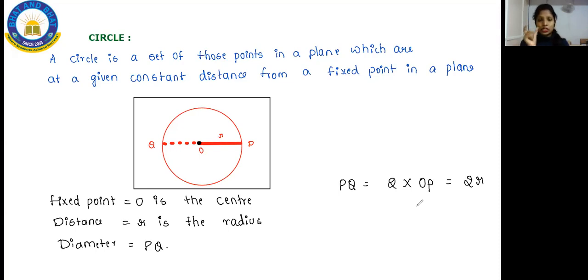So sometimes in the question, they will ask you to find the whole diameter value. At that time, you will use the formula which is there on your screen. So that is PQ is equal to. Okay, so go through that now once. And others, be quick. This is the last theory part we'll be discussing in this chapter. After this, we will be having important terms which are related to the circle. With that, your chapter will be completed. That means the theory part will be completed. And then we'll do the problems. So do that soon, quickly, everyone.